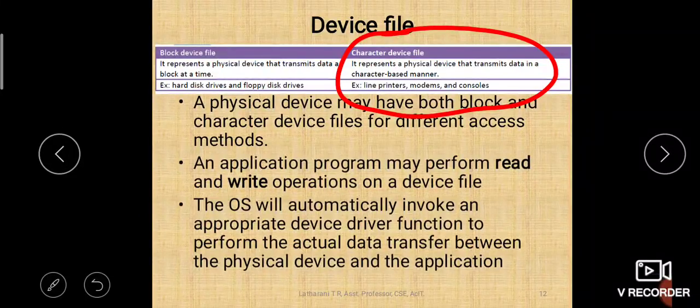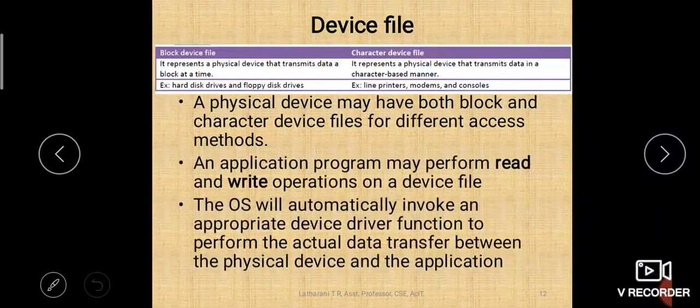So these are the devices which will transmit the data character by character, whereas block device files transmit the data one block at a time. So that is the difference between block device and character device files. So a device file may be a character device file or block device file.